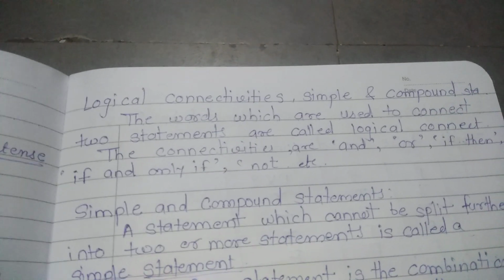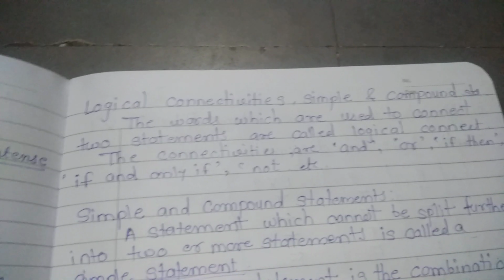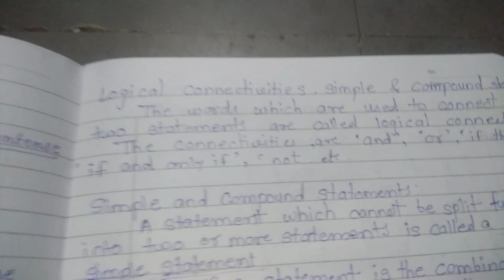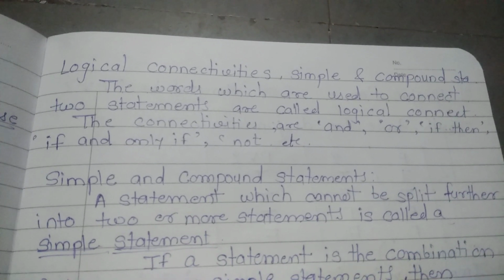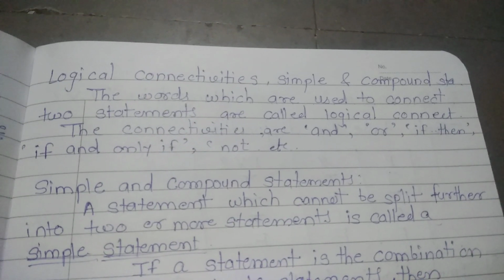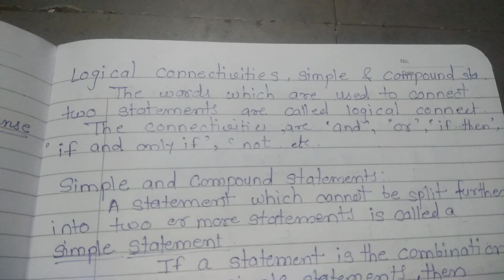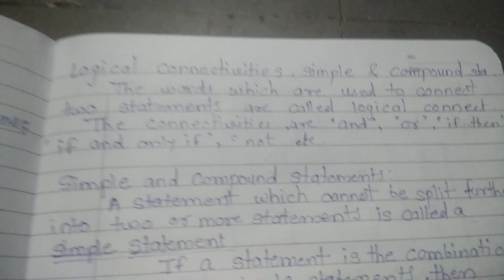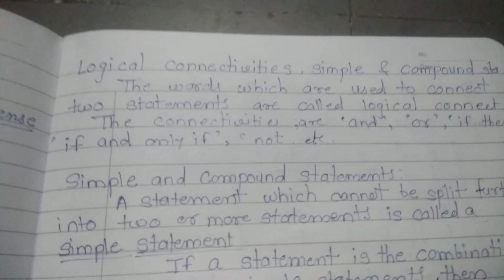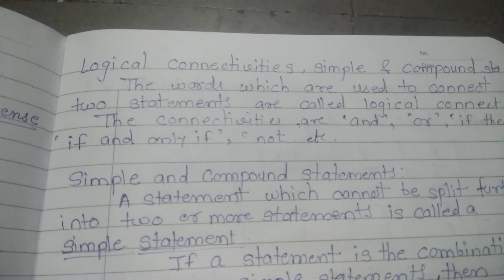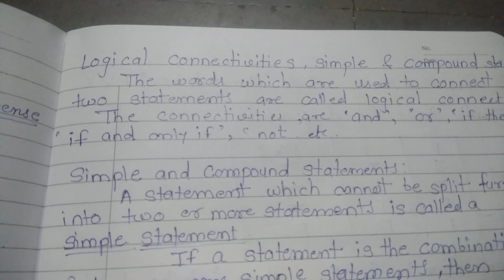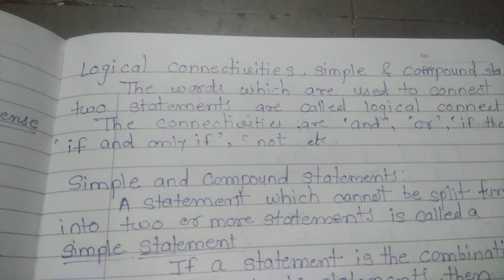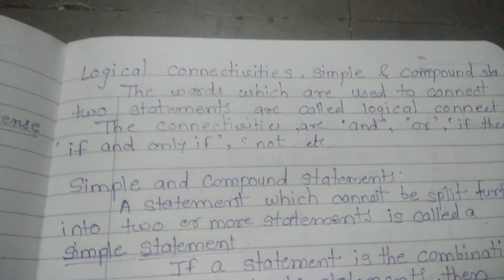The words which are used to connect two statements are called logical connectives. The connectives are and, or, if then, if and only if, not, etc. If any two statements are joined by these connectives, then we can say these are the logical connectives.